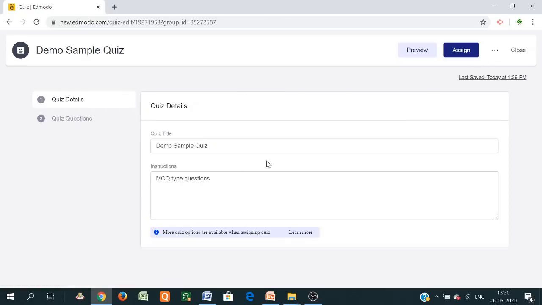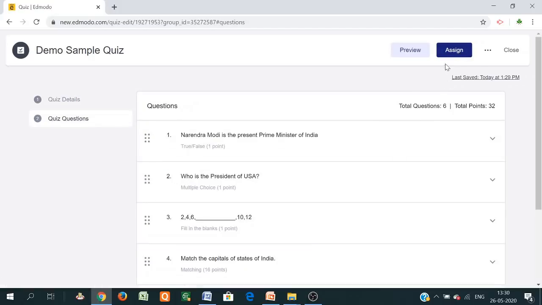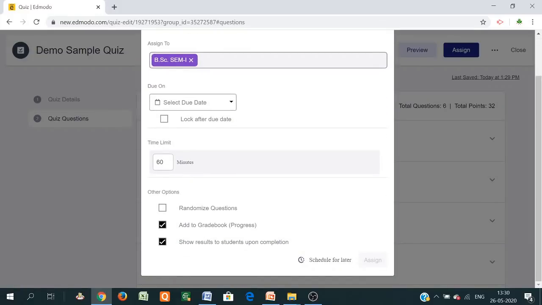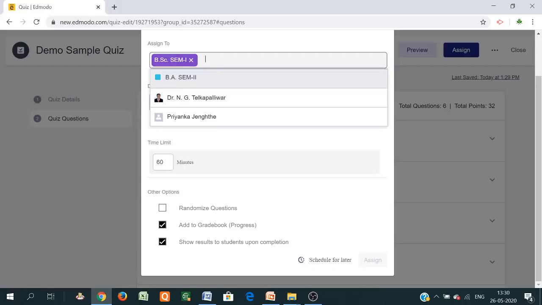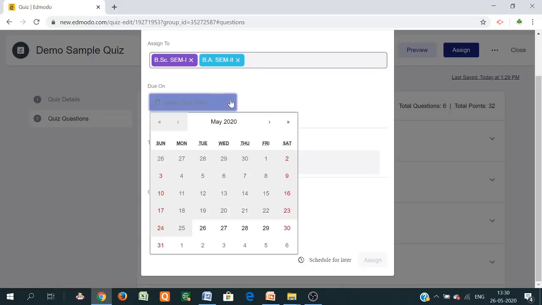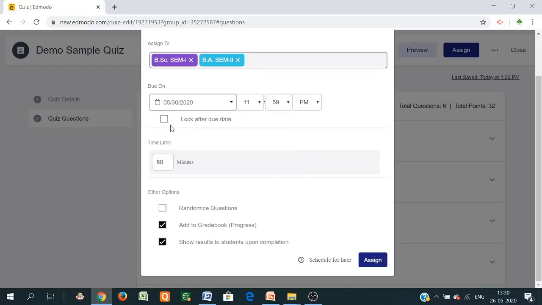Now you can assign this first quiz. So this is the quiz detail. You just assign it. In assignment, you can assign different classes also, BSc semester 1, or if you want to give other classes like BSc semester 2, semester 4. If it is intercollegiate, you can give different classes. Then select the due date, whatever you want, then lock after due date. If you want to lock the exam, just give the time limit here. Suppose you want to give 10, 30 or 60 minutes, whatever.